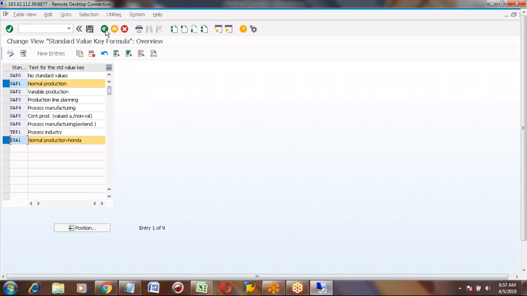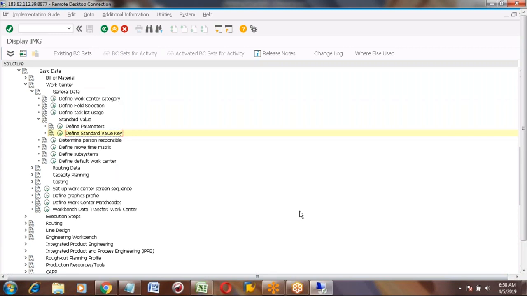Now I am going back to work center. I'm showing. Now you are able to see the work center screen.